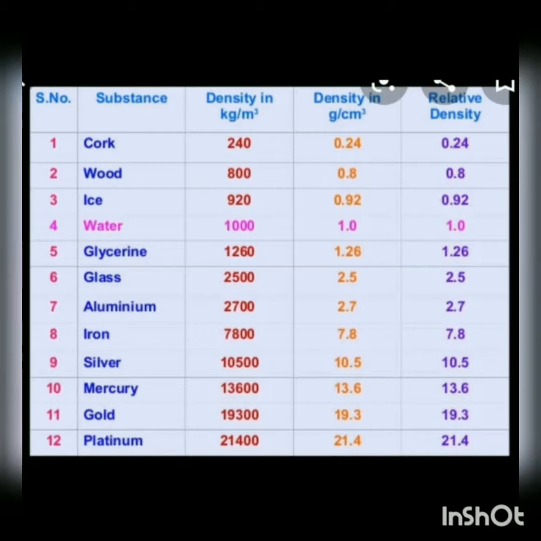Aluminium 2700 kg per meter cube. Iron 7800 kg per meter cube. Silver 10500 kg per meter cube. Mercury 13600 kg per meter cube. Gold 19300 kg per meter cube. And platinum 21,400 kg per meter cube. This is the density.